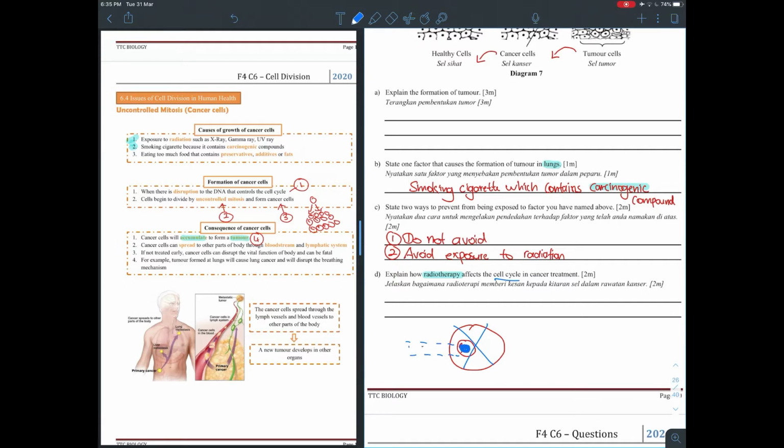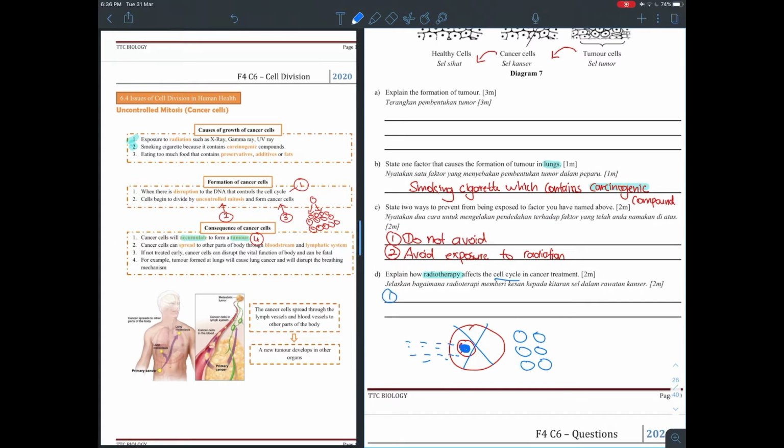But at the same time, these radioactive rays will also kill your normal cells. That's why, as I mentioned to you, cancer patients' skin is always very dry with a lot of red dots. Their mouth, nose, saliva, lips are dry, and hair all drops, because their normal body cells also died.